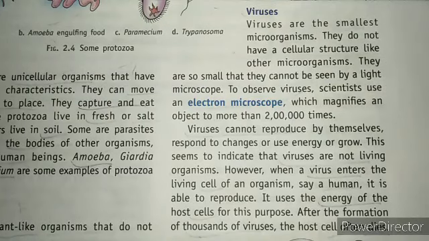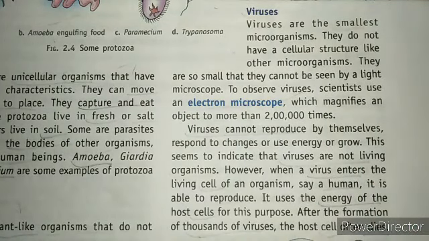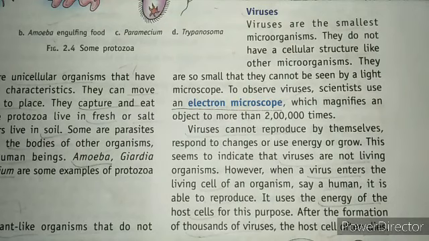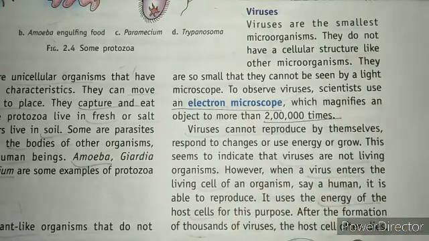Now move to our next topic, that is viruses. So viruses, these are the smallest microorganisms, and they can be observed under the electron microscope, which magnifies objects more than 2 lakh times.